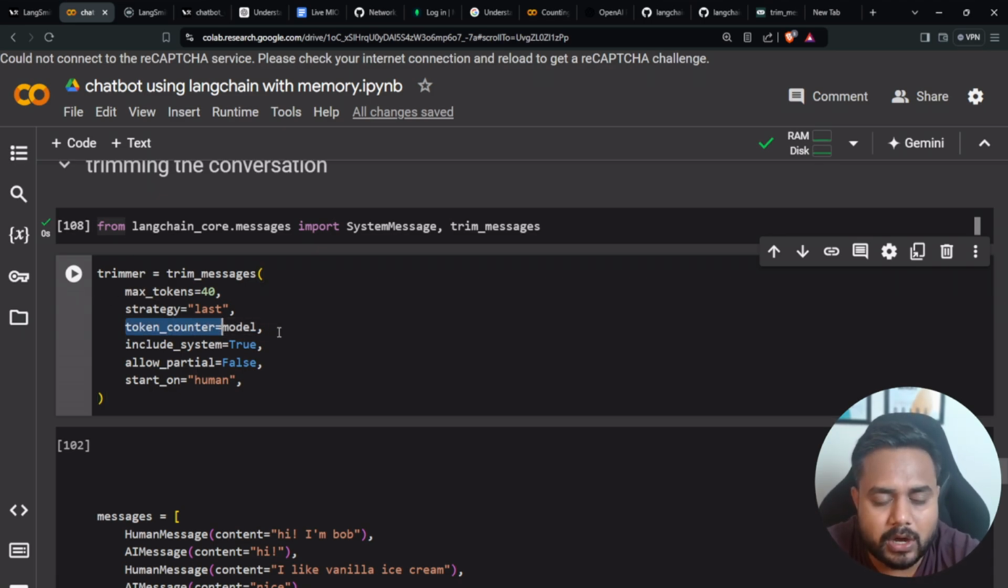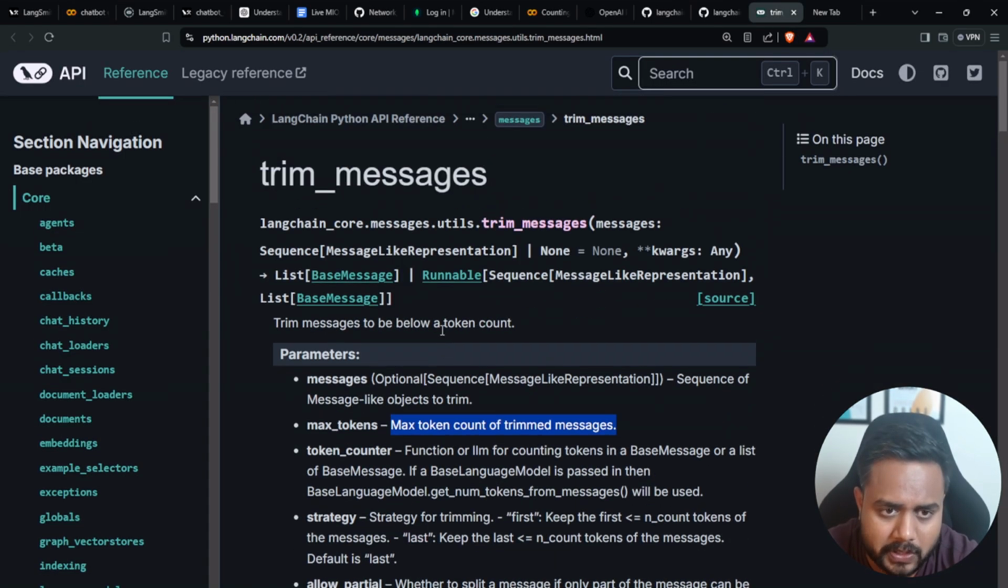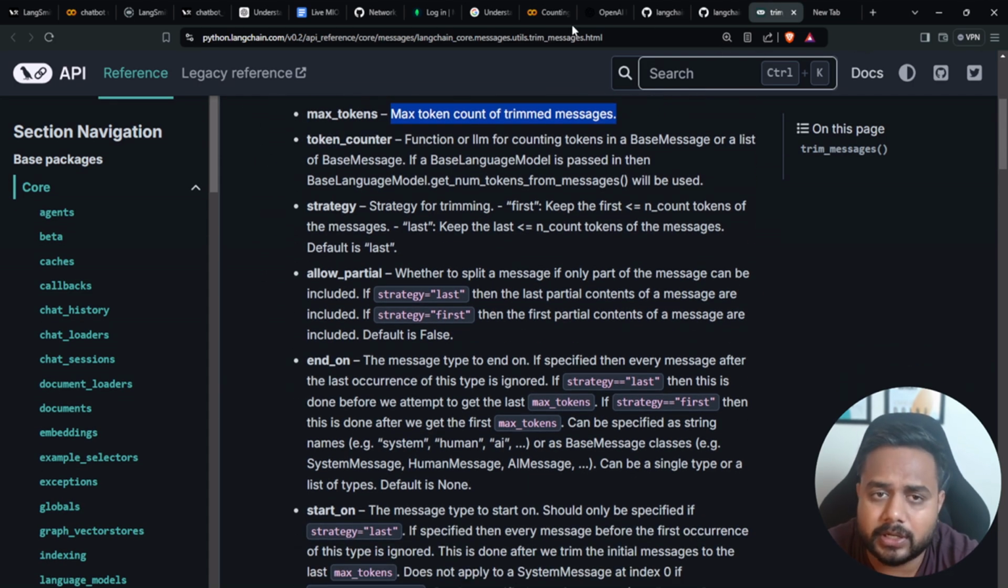Now the token counter: how are you going to count the tokens? You know, guys, OpenAI and Gemini have their own token counters, meaning using the model itself you can count how many tokens are inside the given prompt. So here I am passing the model itself just to count the tokens. You can check the complete detail over here. If you check this particular class, you will find the complete detail.